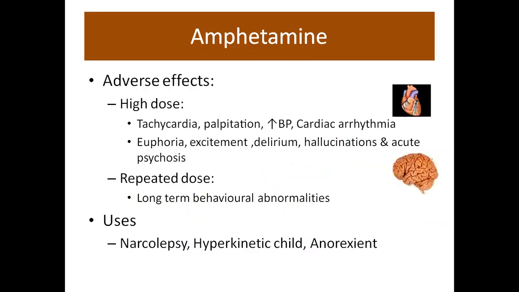Adverse effects of amphetamine. In high doses, it causes tachycardia, palpitation, increased BP, and cardiac arrhythmias. It causes euphoria, excitement, delirium, hallucination, and acute psychosis. With repeated doses, long-term behavioral abnormalities can occur. And uses: it is used in narcolepsy, hyperkinetic children, and anorexic patients.